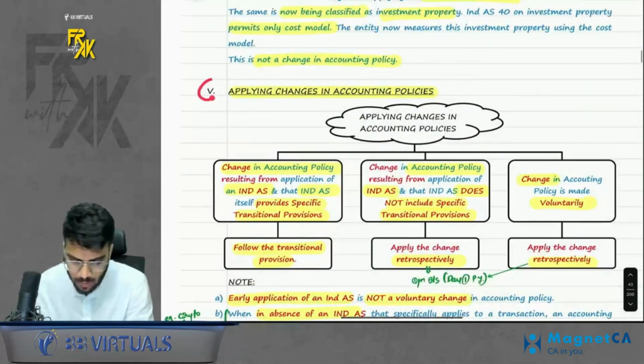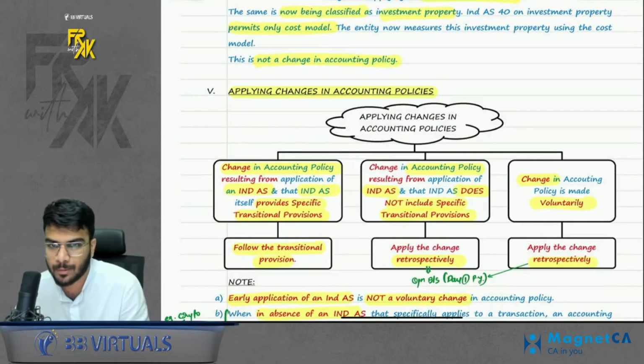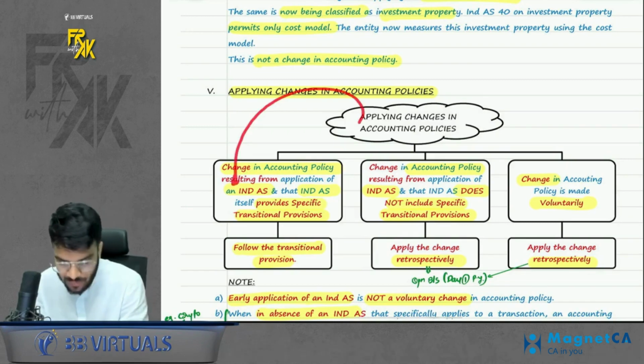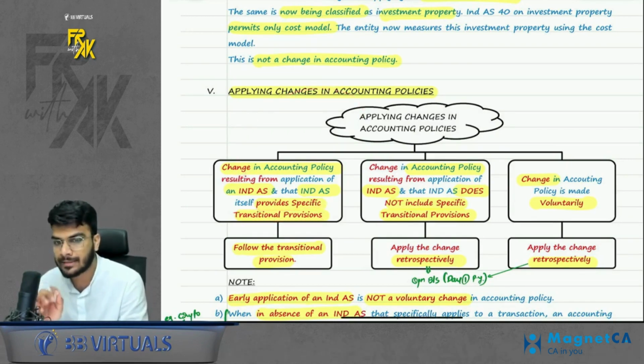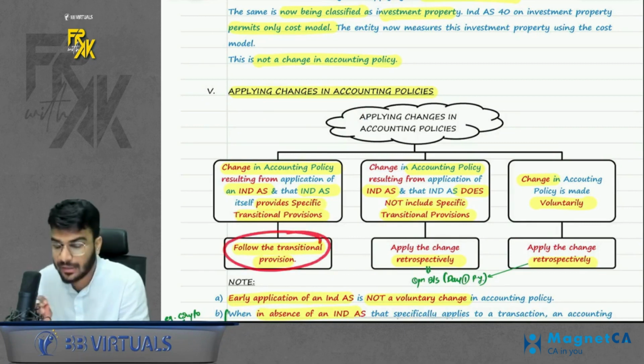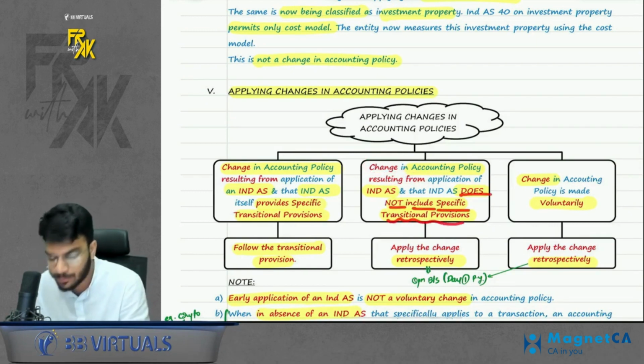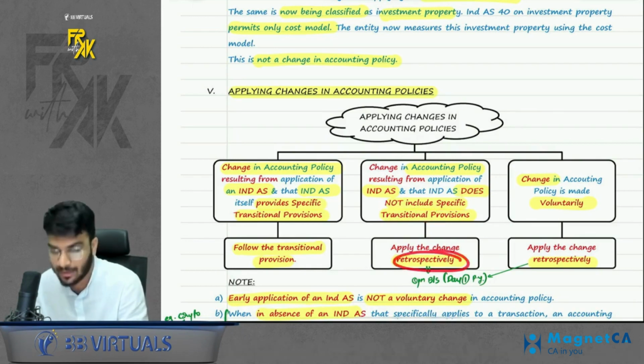Okay, then fifth point is applying changes in policy. How do you apply any change? So if you must see, you are changing the policy because of whom? If you are changing the policy because of Ind AS, and that Ind AS might have given you specific transitional provisions, follow the transitional provision given by Ind AS. If you are changing the policy because of Ind AS, but Ind AS does not include any specific transitional provisions, in that case you will apply the policy retrospectively.